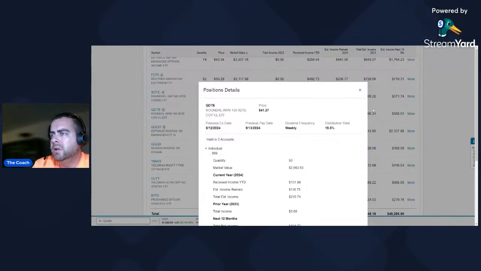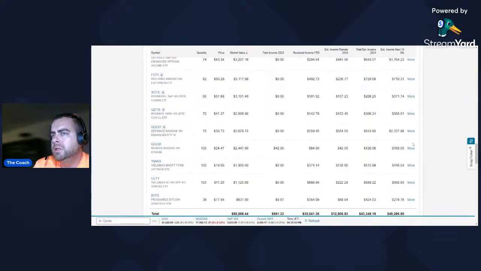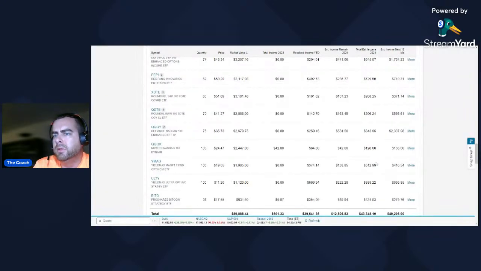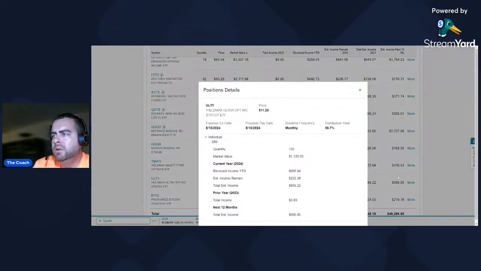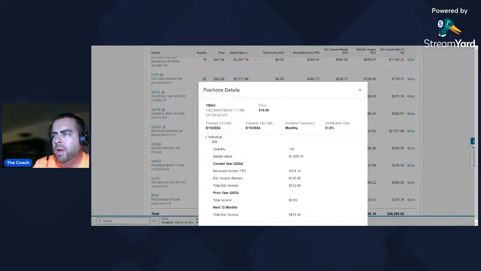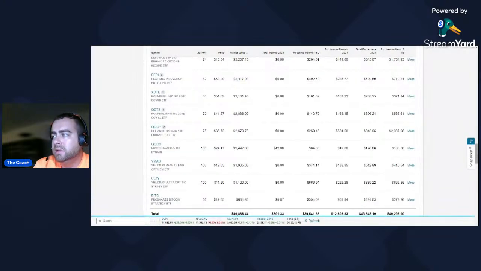So for QDT, it does say weekly. QDTE and XDTE. XDTE is only showing 12% versus 19.5% for QDTE. Ulti, yeah, there's monthly. So YMag, let's see. Nope, YMag still shows monthly too. So Schwab continues to slack on this.